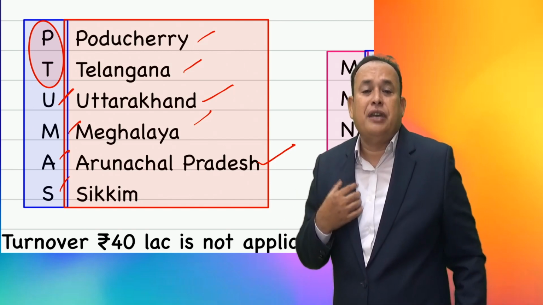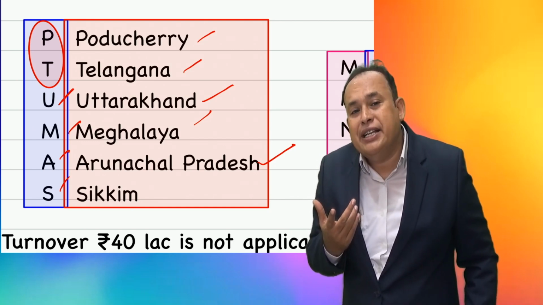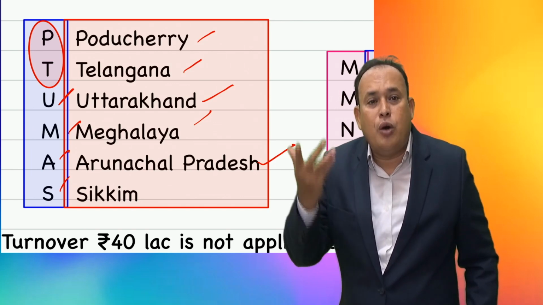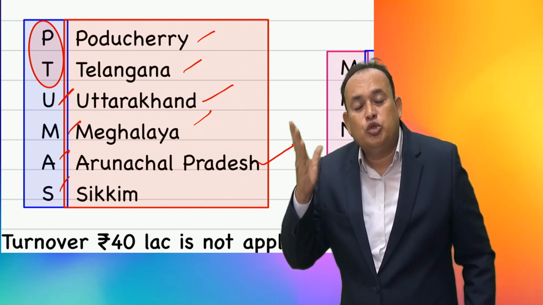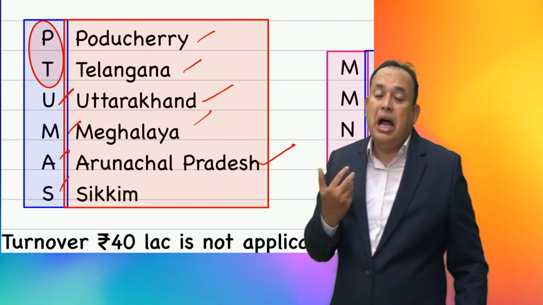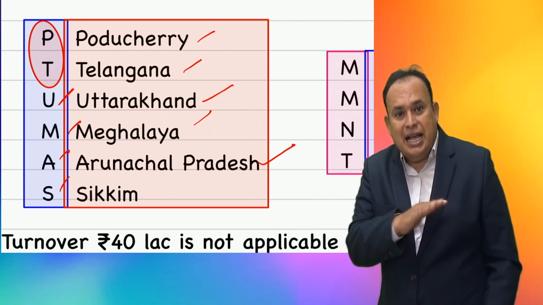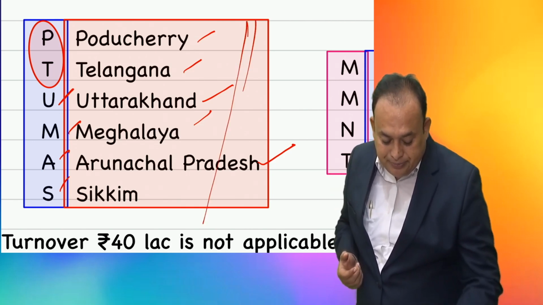I am in the state of Telangana. I have to go for registration within 30 days. From tomorrow onwards, reckon 30 days. I have to apply for registration. To obtain compulsory registration, I may be a supplier of goods, services, or both. Instead of 10 lakhs, for me it is 20 lakhs because I am in the following states.